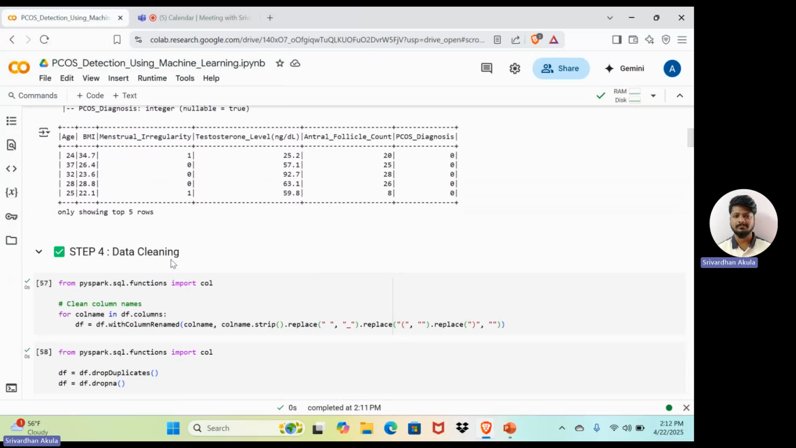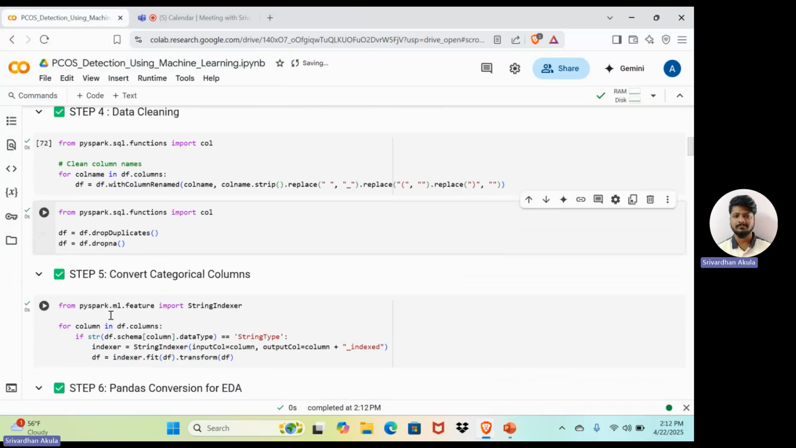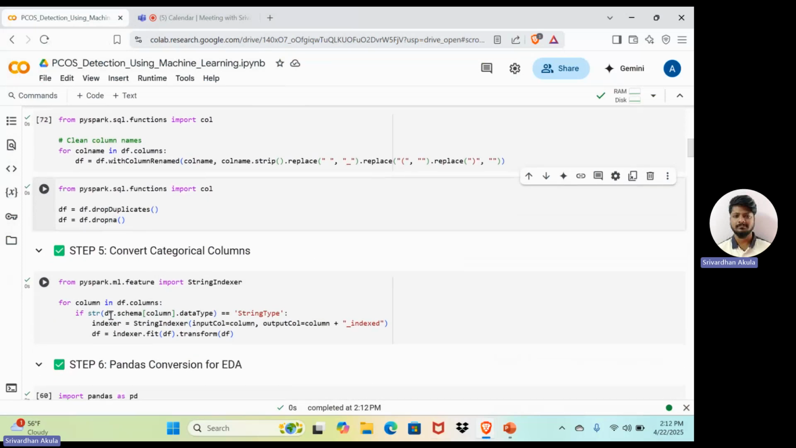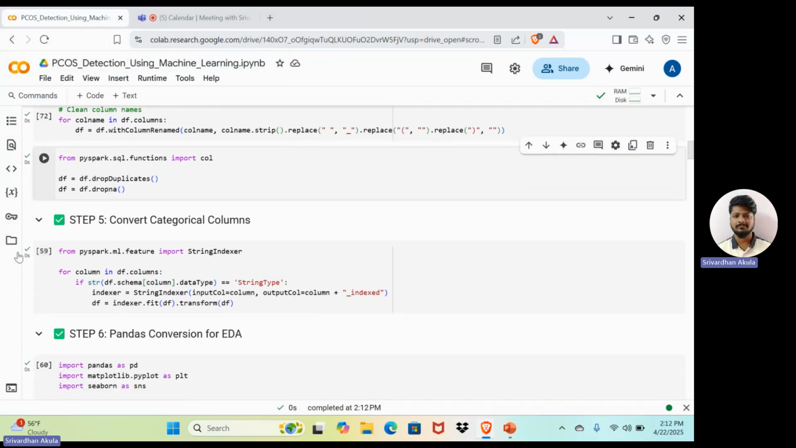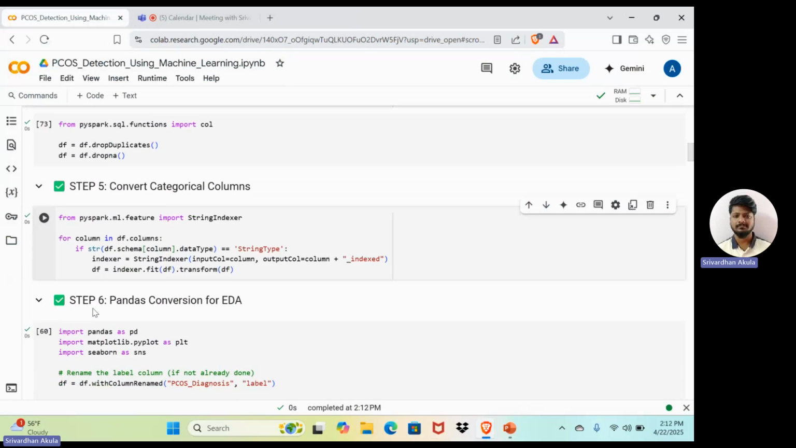We use isnull to detect them. Then we either drop irrelevant columns like patient names or fill missing values if needed. Clean data helps us get better model accuracy. In the next step, step 5, we convert categorical columns, where you can see that we have added a StringIndexer fit and transform, to transform the data into what we require.